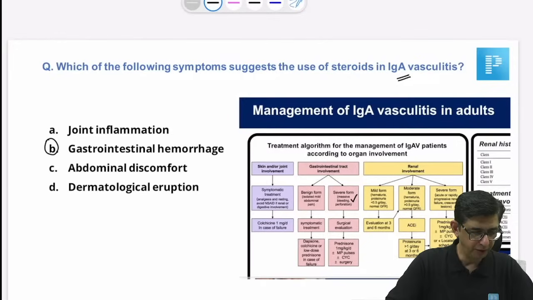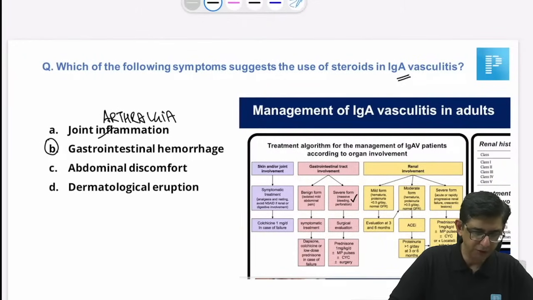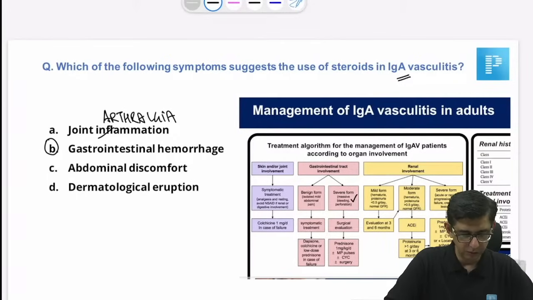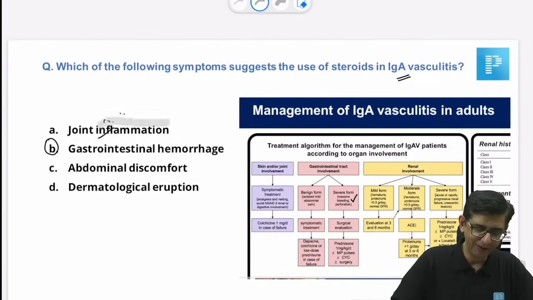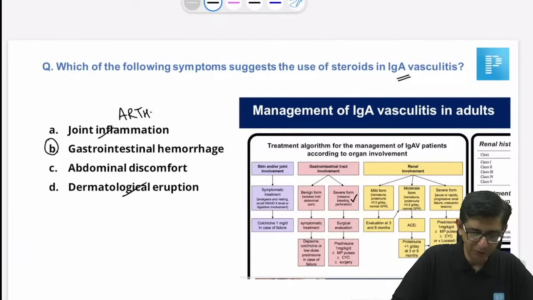Okay, let's move on to the answer for this one. That would be GI bleeding, and the option was there arthralgia. Okay, fine, guys. I think that would be option number A then, joint inflammation. That would be arthralgia. Okay, fine. So since we have a reference for this one, joint inflammation and arthralgia was also there. Fine, not an issue. I get it. Arthralgia is also there and arthritis is also there. समझ गया. So option A was arthritis. Option D would be arthralgia. Great.